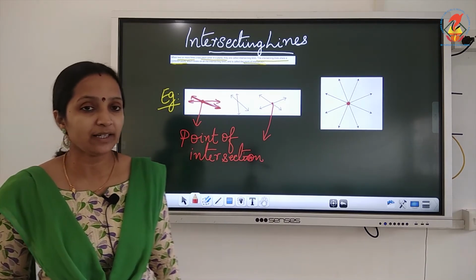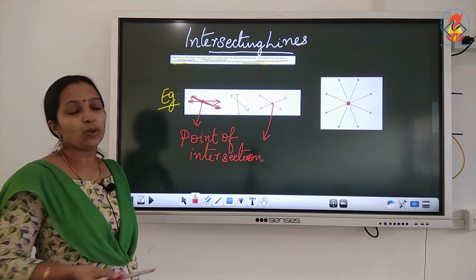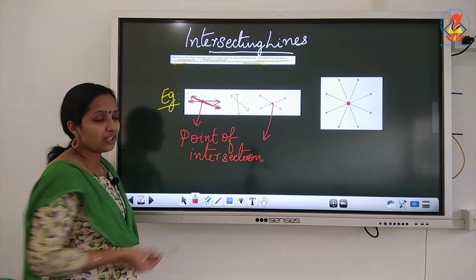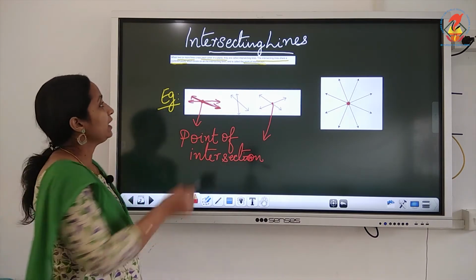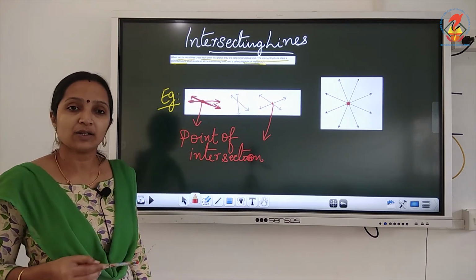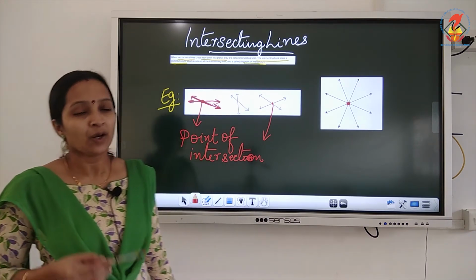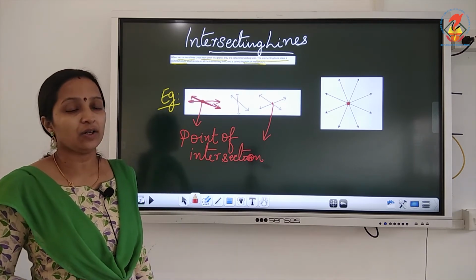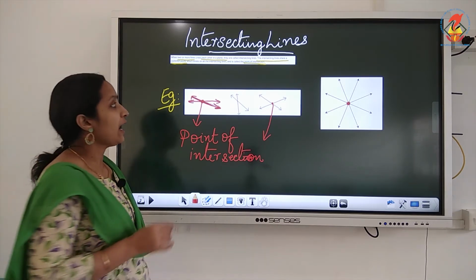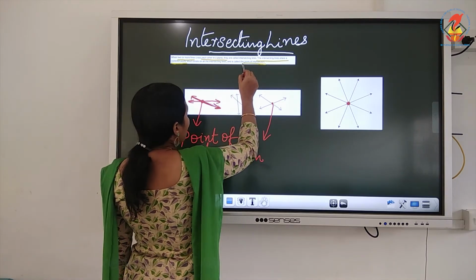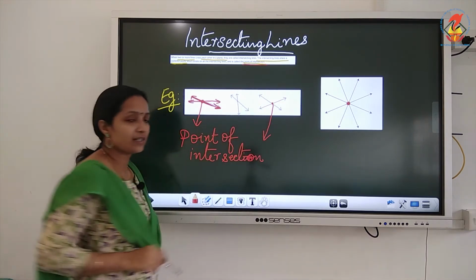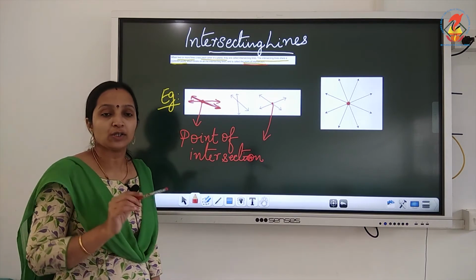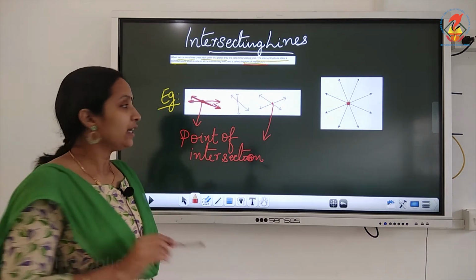So what do you mean by intersecting lines? When two or more lines meet each other or cross each other in a plane, we can say they are called intersecting lines. Or you can say when two lines have a common point, they are called intersecting lines. And that common point, that meeting point, is known as point of intersection.